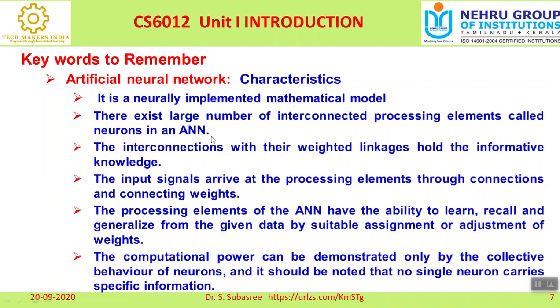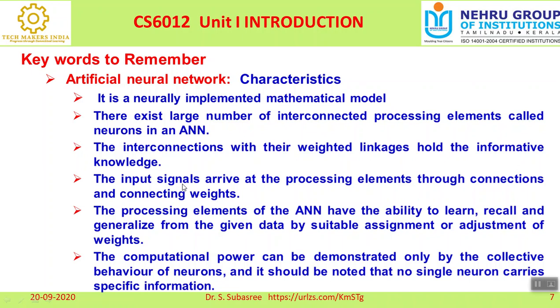So here the artificial neural network will function based on the neurons, which are activated by using input parameters and weight parameters. So the interconnection with their weighted linkage holds informative knowledge. The connection between the input node and the next level of node is connected through the weighted link.